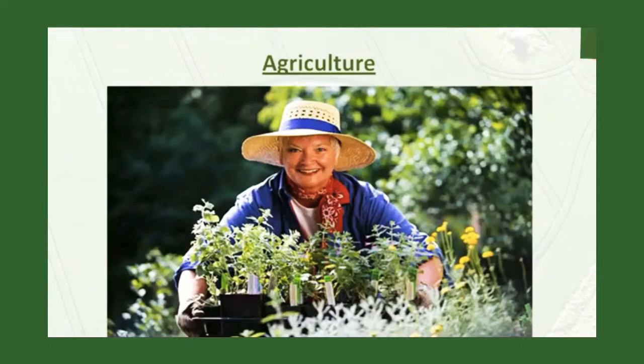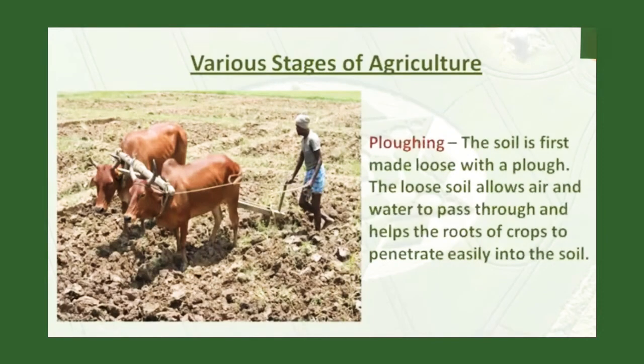As plants are producers and we human beings are consumers, we grow more of them. This practice of growing plants on a large scale for food or other purposes is called agriculture. There are various stages of agriculture. We start with plowing. The soil is first made loose with a plow.